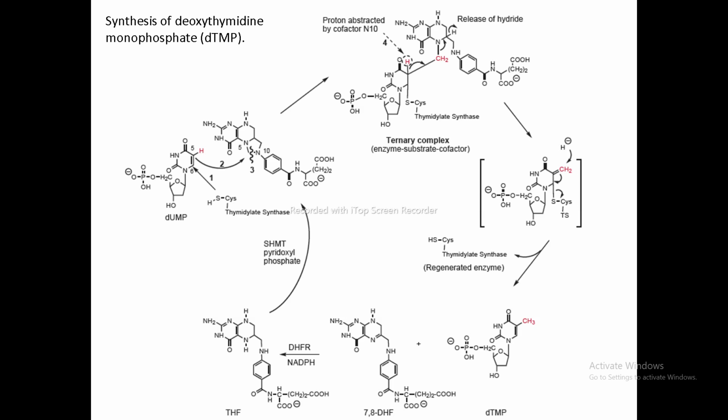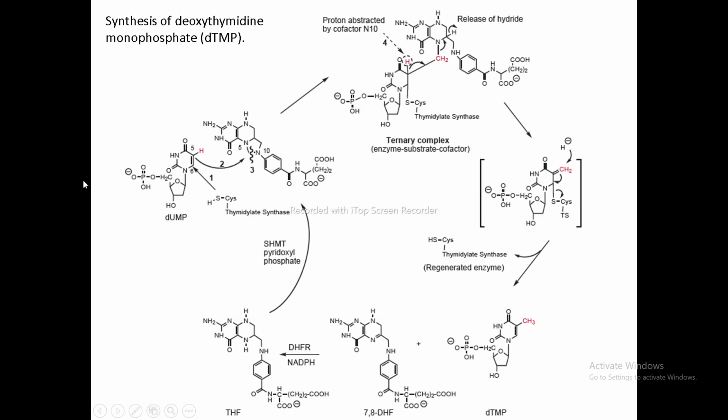Now this dTMP is produced by C5 methylation of the dUMP. So this is the carbon number 5 of this pyrimidine base, if you start the numbering from this nitrogen: 1, 2, 3, 4 and 5. So the dTMP synthesis takes place from the C5 methylation of the deoxyuridine monophosphate.